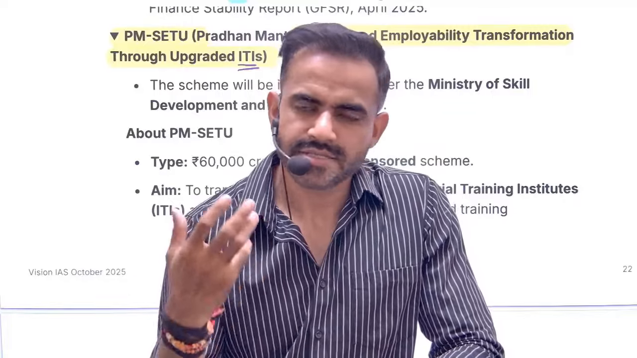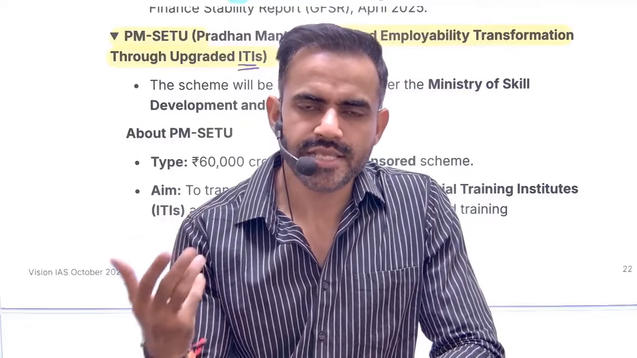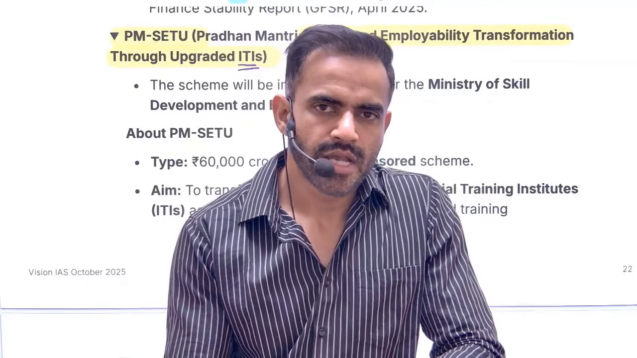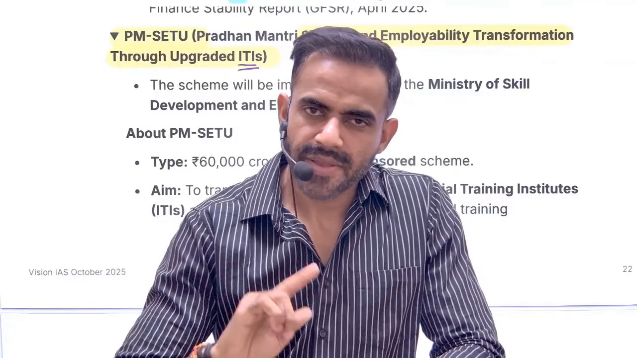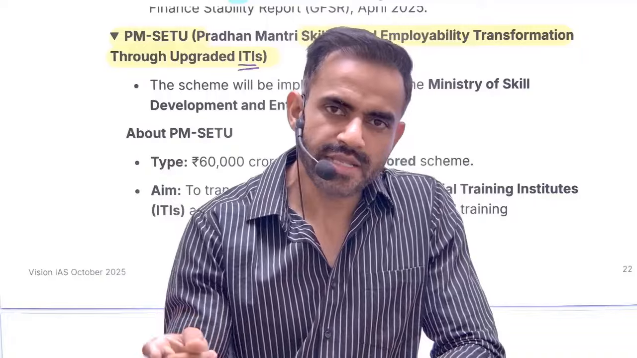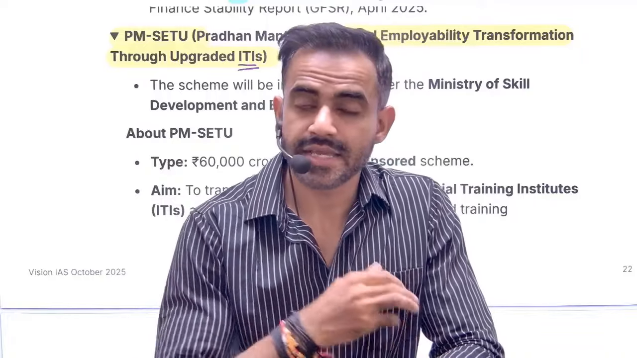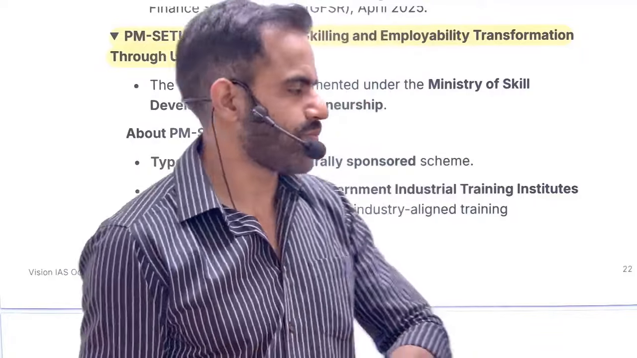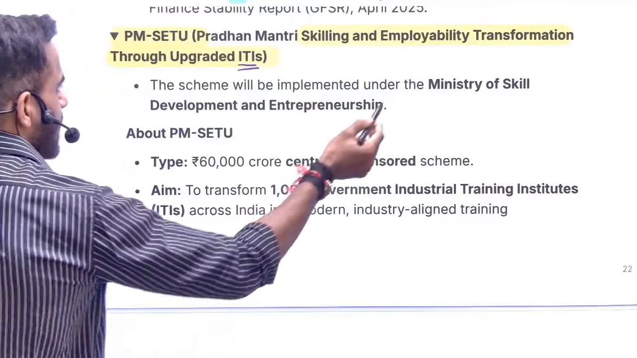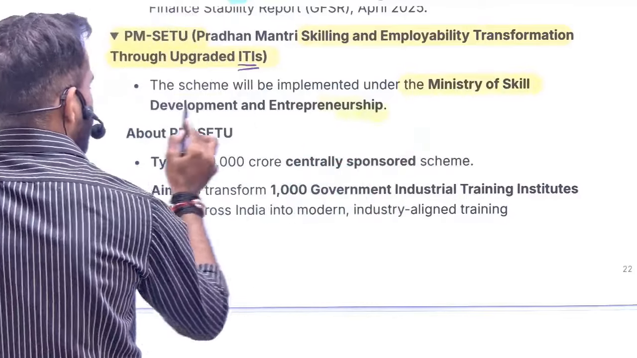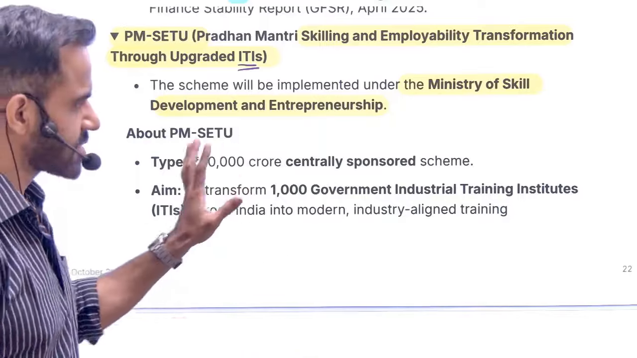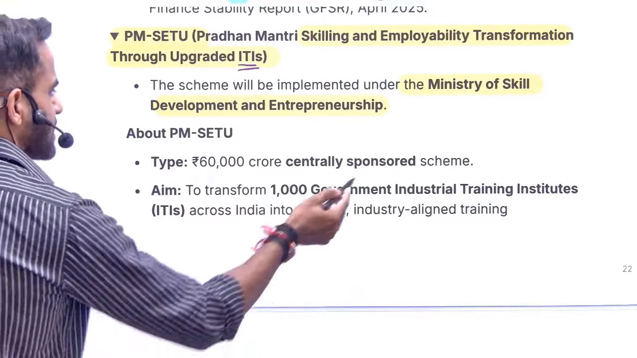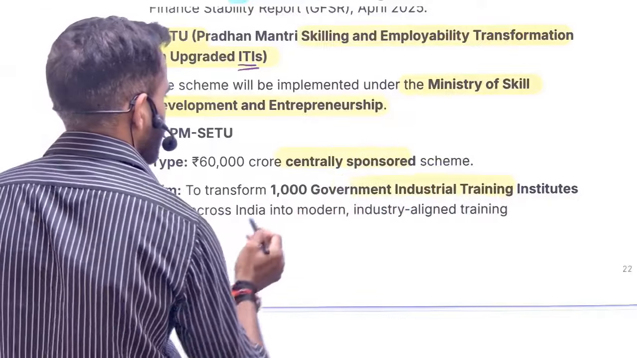What is ITI? It is just like a training institution for industrial purpose. So what we are doing, we are upgrading the courses in these ITI. People will go there, they will learn new skill. This will increase their employability. That is the objective of PM Setu. So this will be under Ministry of Skill Development and Entrepreneurship. Again, examiner can confuse you with some other ministry. Just remember this thing. It is going to be a centrally sponsored scheme. The objective is to upgrade the ITI.